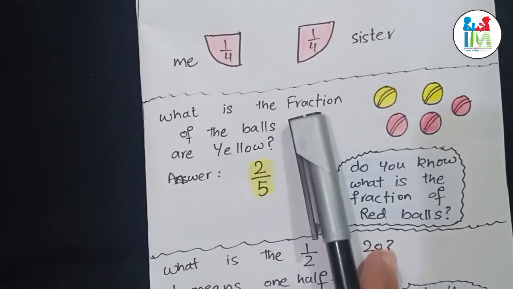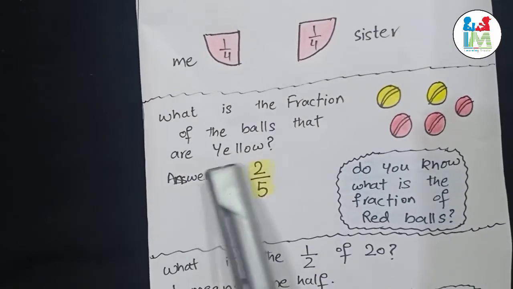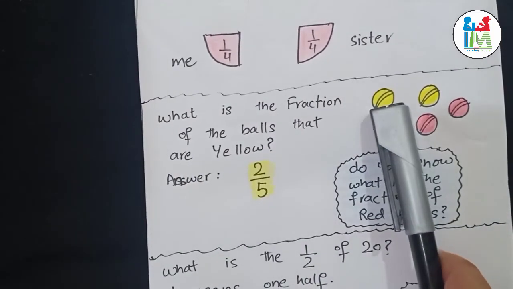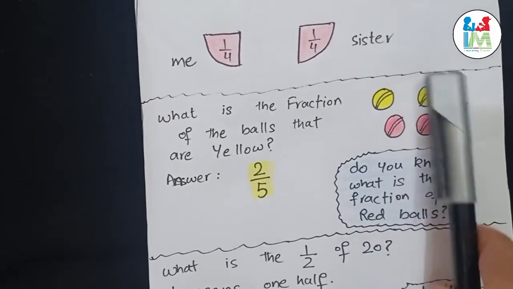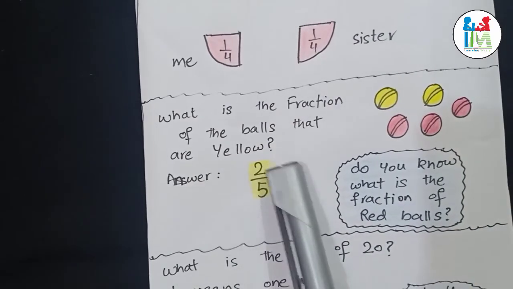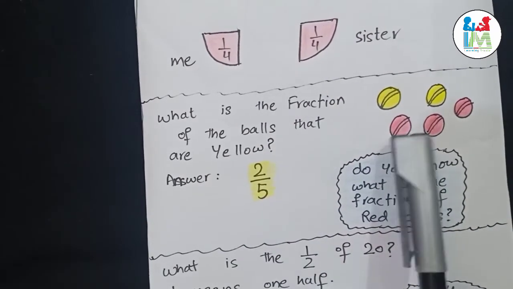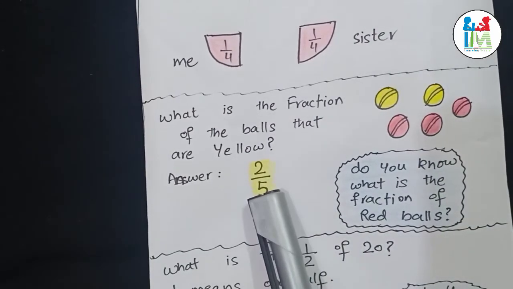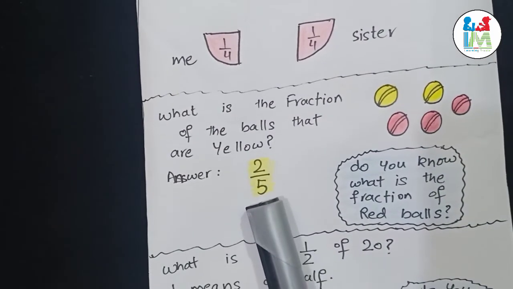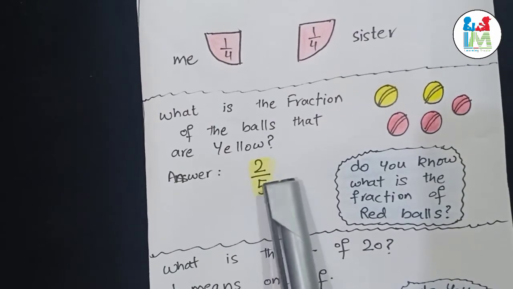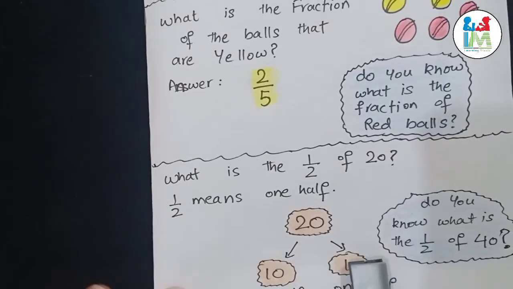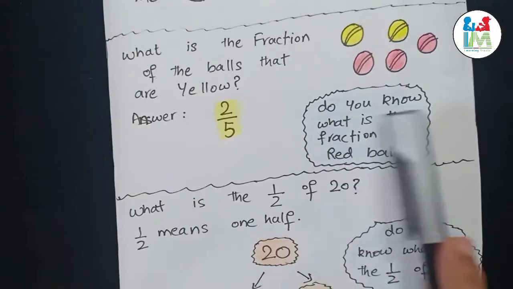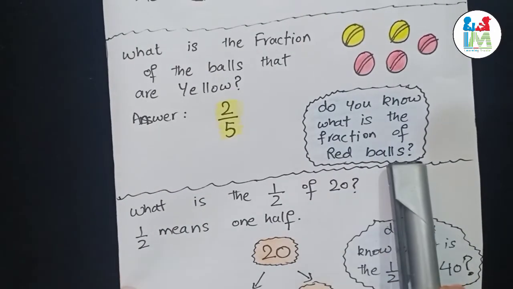Now look at this question. What is the fraction of the balls that are yellow? So now look at the balls. There are 2 balls that are yellow. So we write 2 in the numerator, and how many total balls were there? 5. So we write 5 in the denominator. Ask your kids, do you know what is the fraction of red balls?